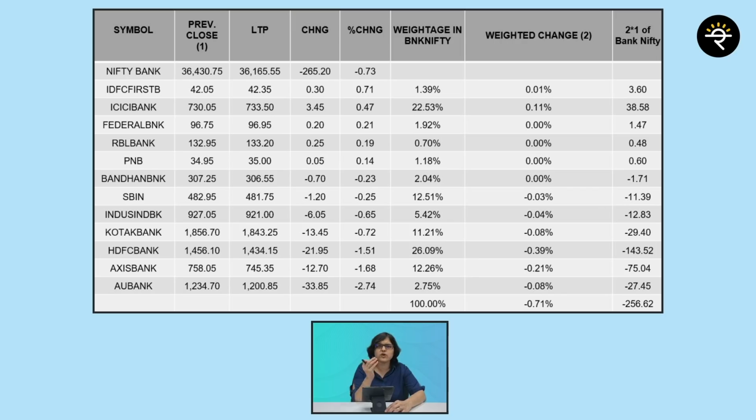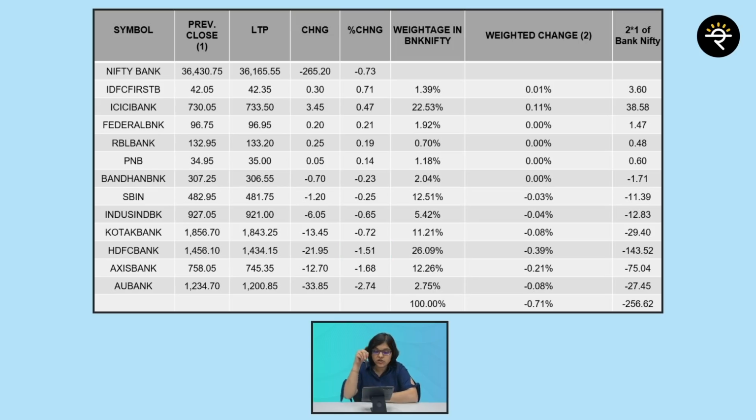Now, I'm just going to tell you one or two additional figures. Let's say I'm talking about IDFC First Bank. The previous close, that is Friday, was 42.05. On Monday, it was 42.35 as I was pulling out the data. The change was just 30 paise, and that was a change of 0.71%. Just one more example. Let us say I'm talking about HDFC Bank. For HDFC Bank, the previous close was 1,456, LTP 1,434, and the absolute change was 21.95 on the downside, and the percentage change was minus 1.51.